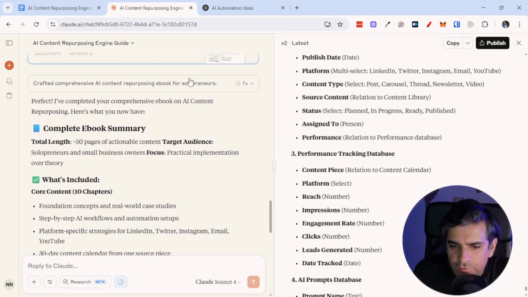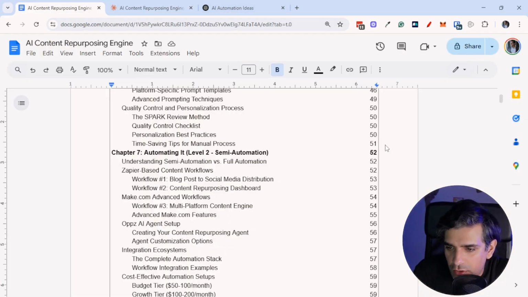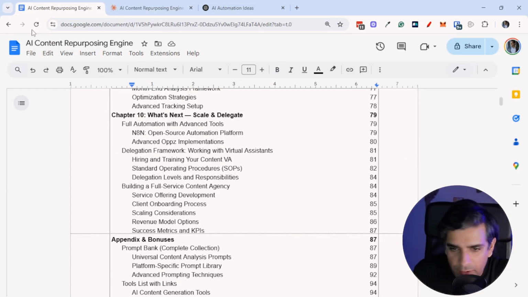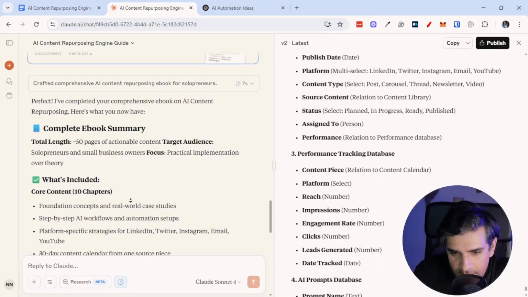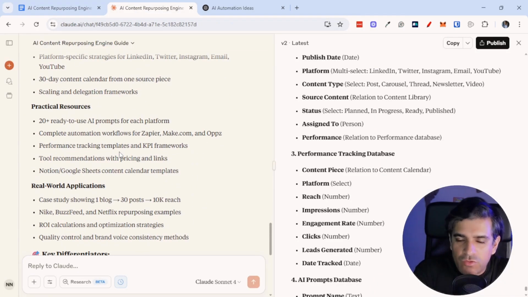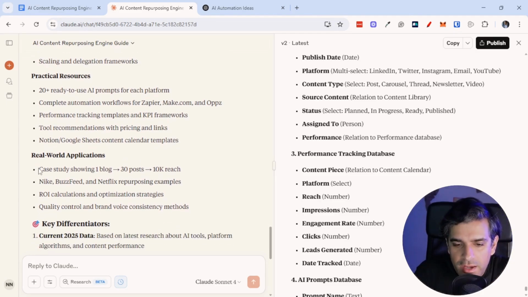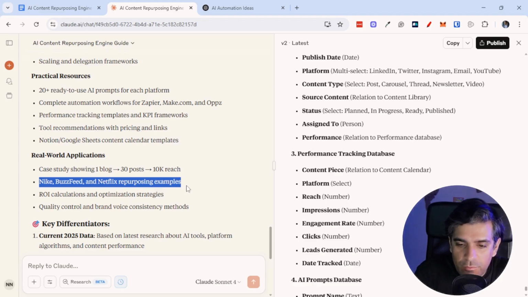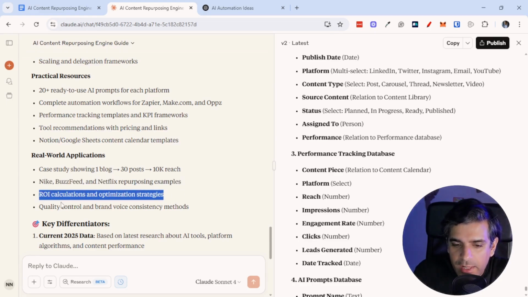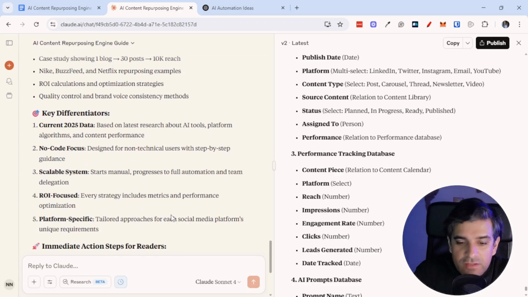It says there's 50 pages, but honestly, when I put it into Google Docs, it was like 99 pages and more with index. Core chapters are included, practical resources. So it kind of reports back to you, which is really good. What I like about Claude is that Claude tells you, okay, this is what I've done, just so you know. Here's a case study. Here's some examples from other companies, ROI calculation, everything else as well. So this is really, really good.